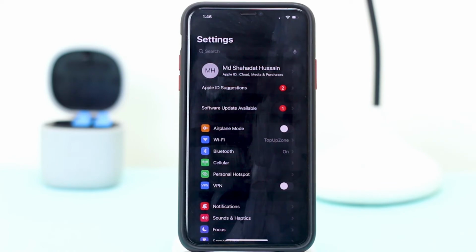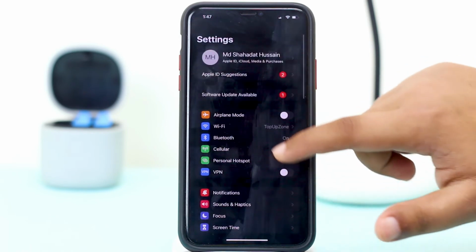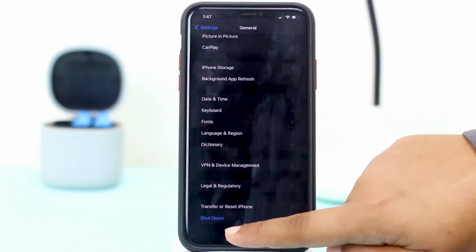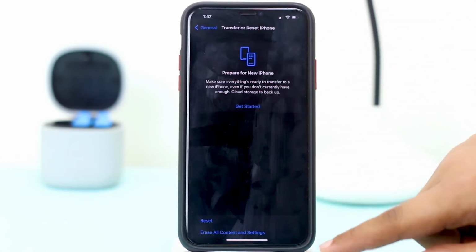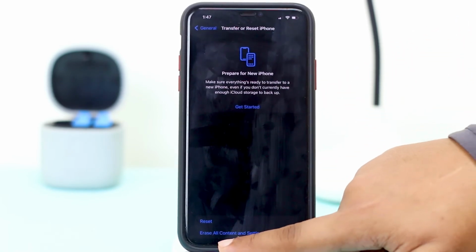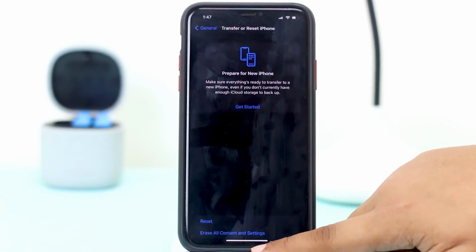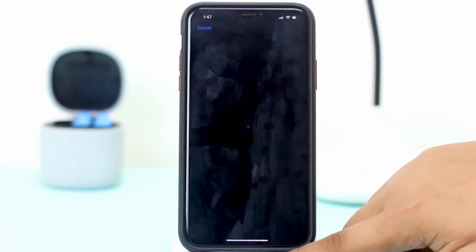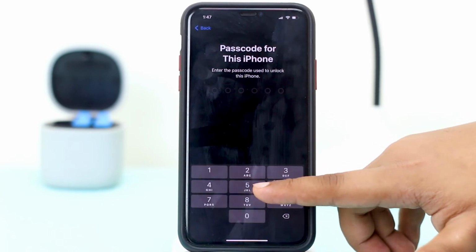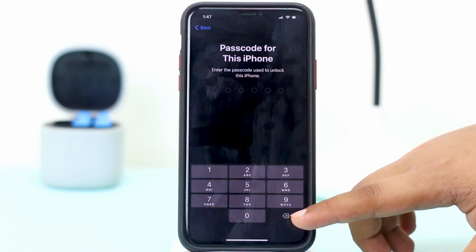And if you are still facing that problem, you have to follow the last and final step. Go to Settings, then General, and tap on General. Here you can see Transfer or Reset iPhone, tap on it. Then here you can see Erase All Content and Settings. Tap on Erase All Content and Settings, continue, and here you have to put in your password. And after resetting your phone, I hope your problem will be solved.